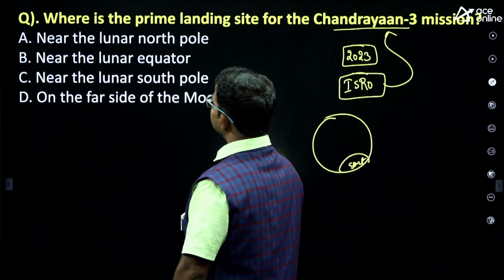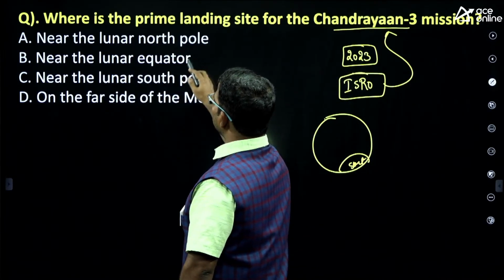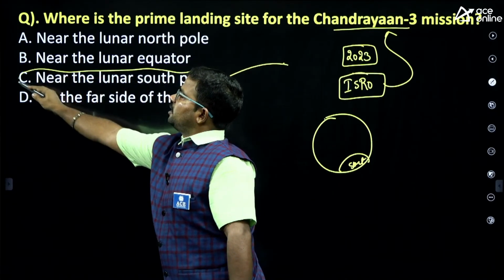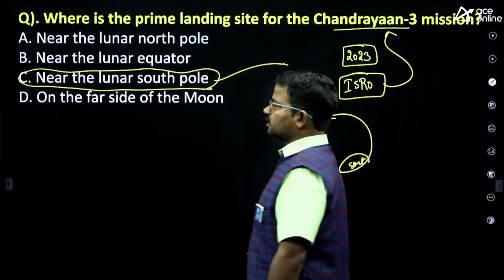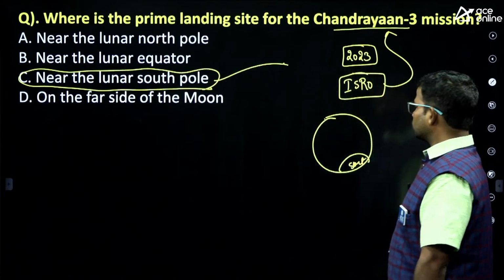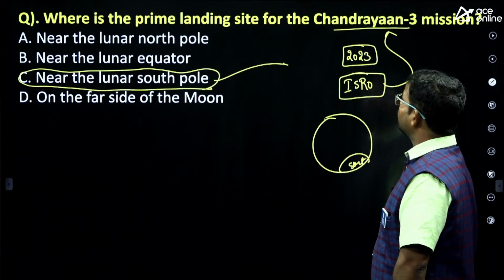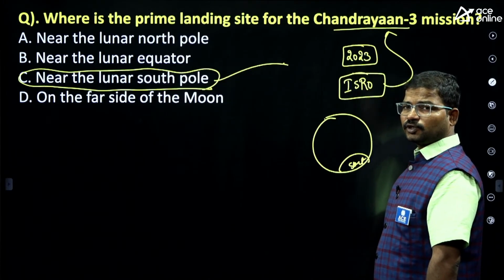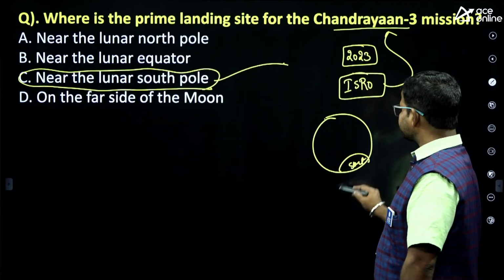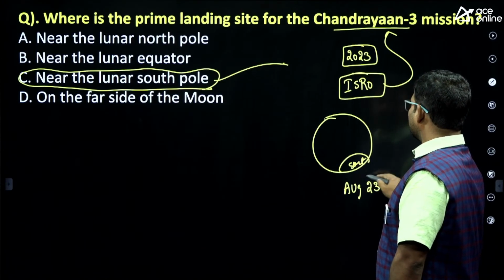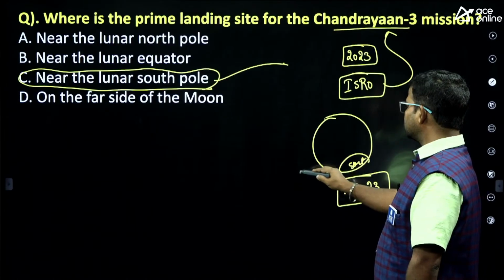So here it is, lunar North Pole, next to lunar South Pole. It means option C is the right answer, lunar South Pole. On which date did we successfully land on the region of the South Pole of the Moon? August 23rd. Okay, August 23rd.